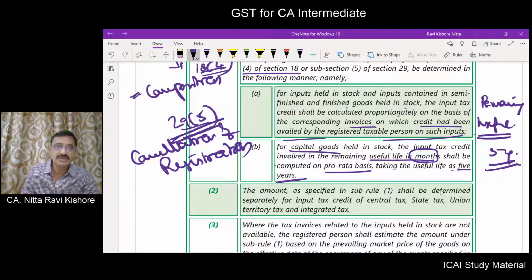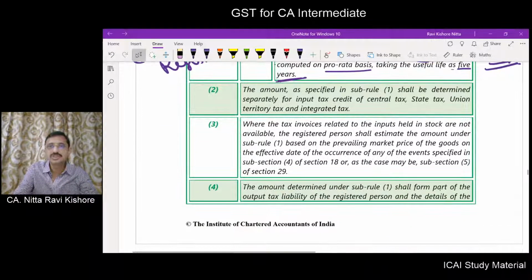That too when you are cancelling the registration or you are becoming a composition person from a regular person. The amount specified in sub-rule 1 shall be determined separately for CGST, SGST, UTGST and IGST. We already know that.